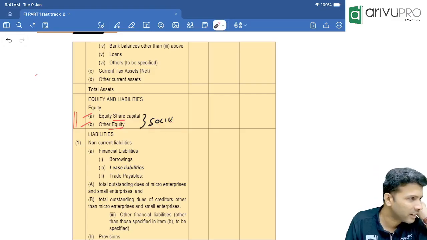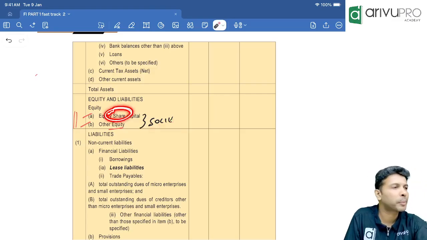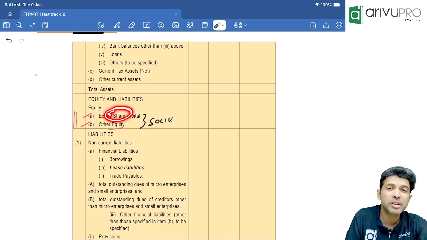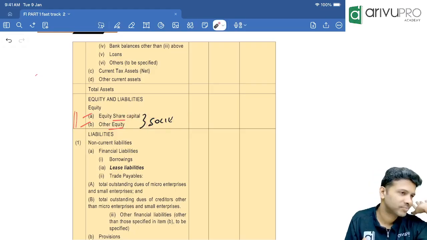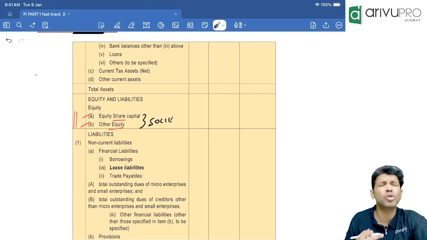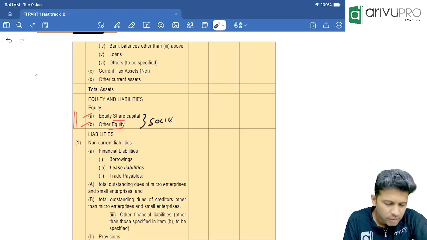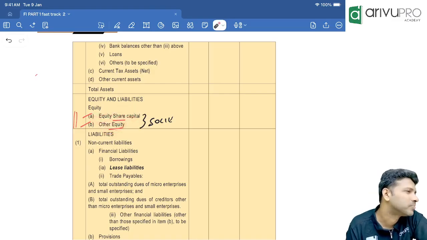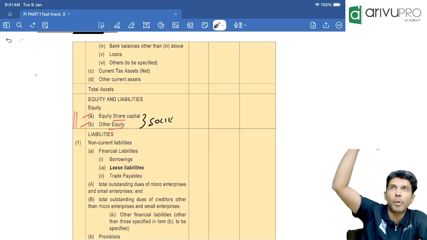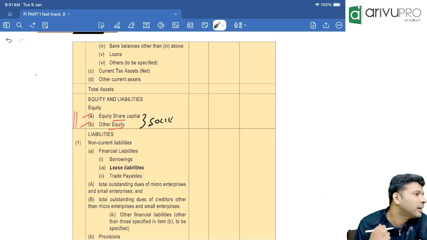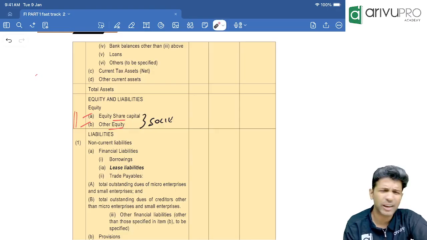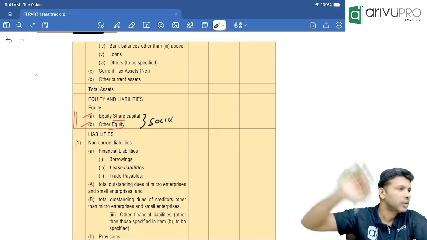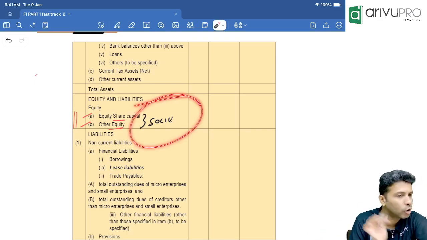Basically, in your CA Intermediate days, for share capital we used to prepare note number 1, and for reserves and surplus, note number 2. Here both will be combined. If you combine these and prepare one statement, that is what we call the statement of changes in equity. That means it captures the changes in equity and other equity, meaning how we arrived at the closing balance from the opening balance. That change is captured in one statement called the statement of changes in equity. It will come when it comes; I will tell you then. Since we are discussing the format, I thought I'd bring this to you also.